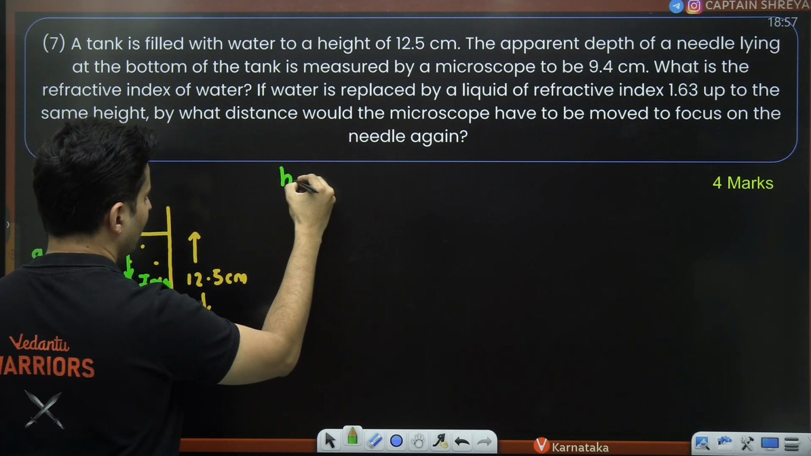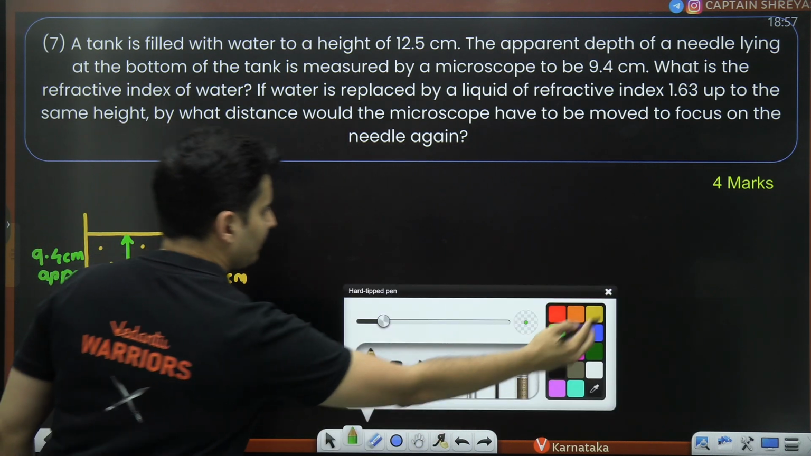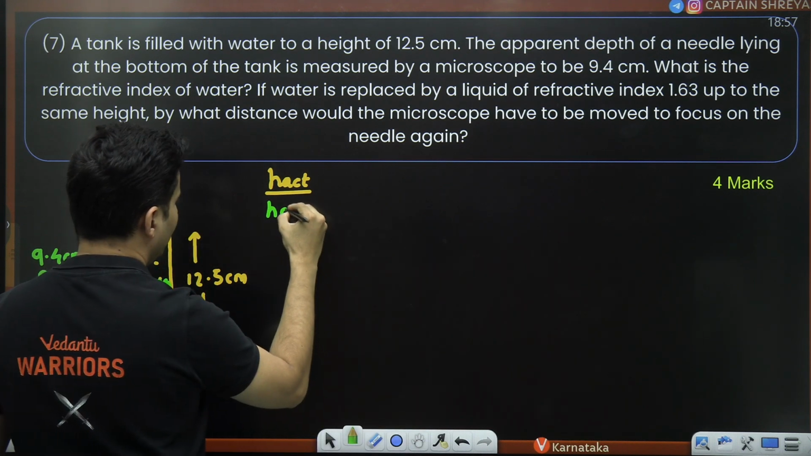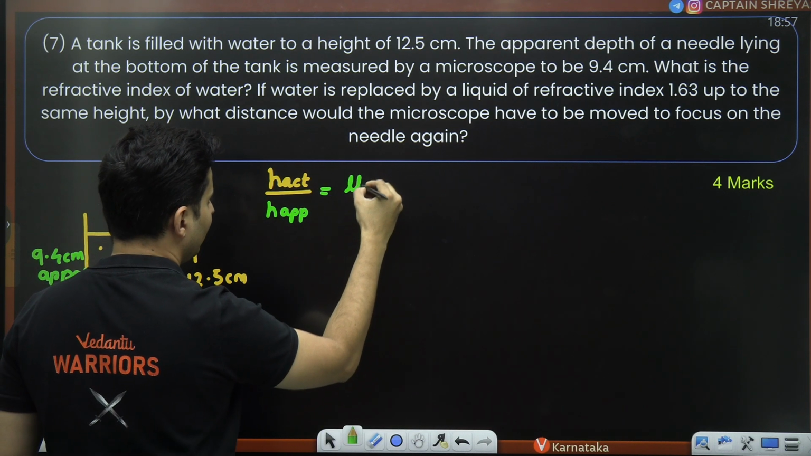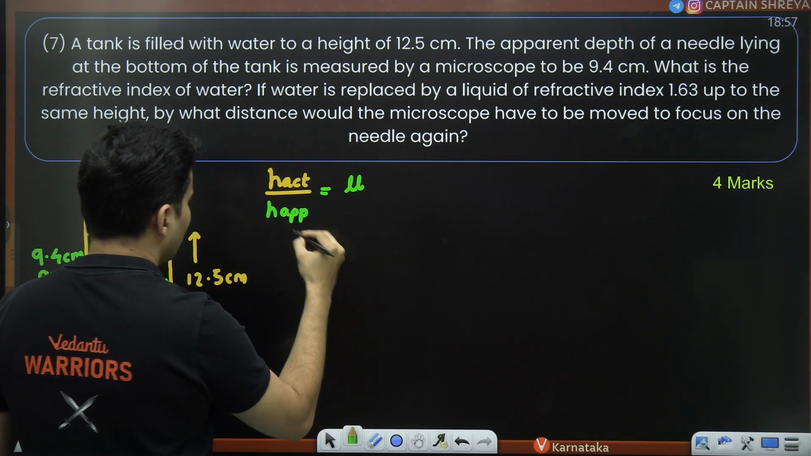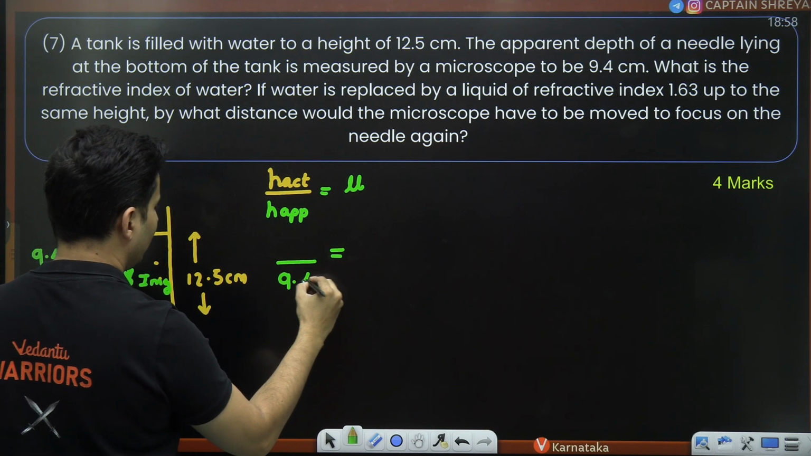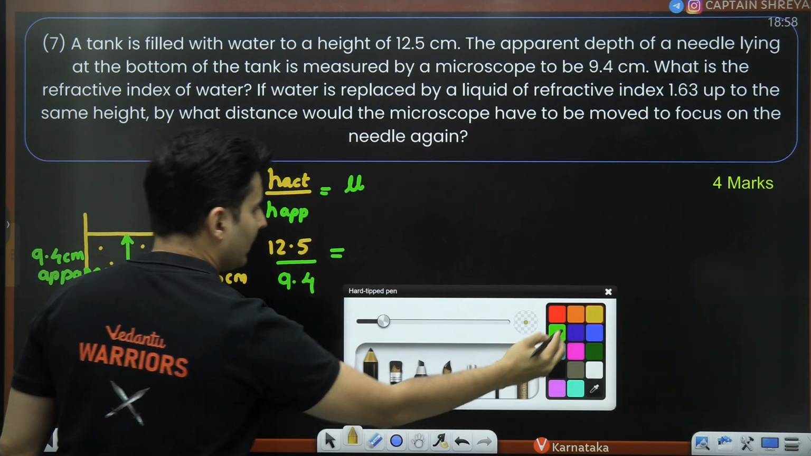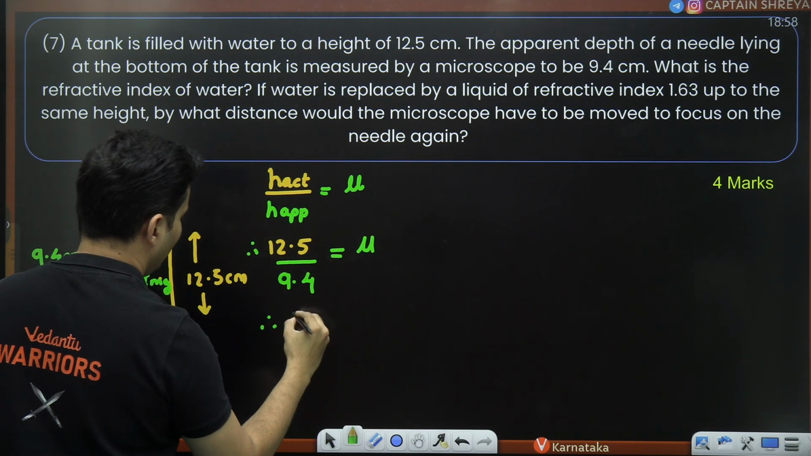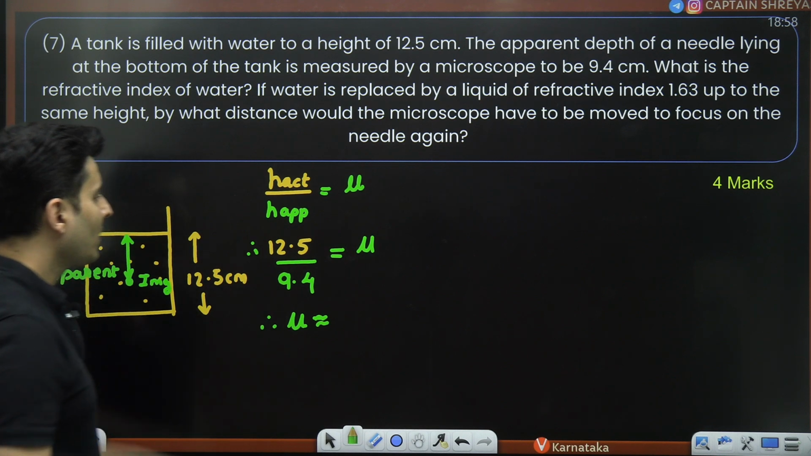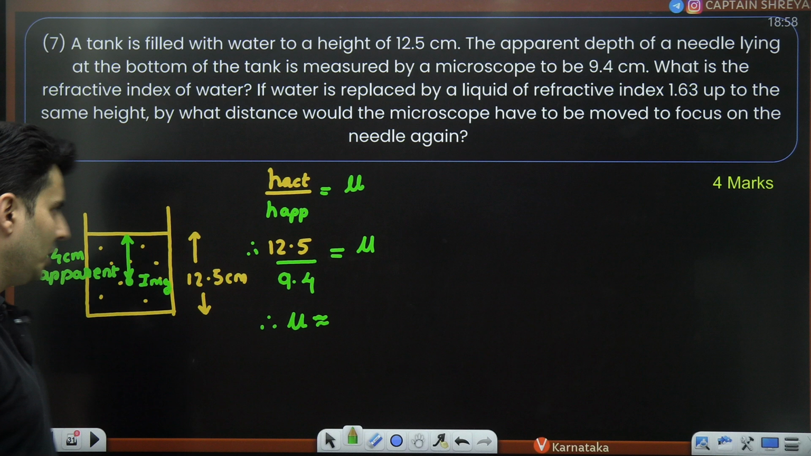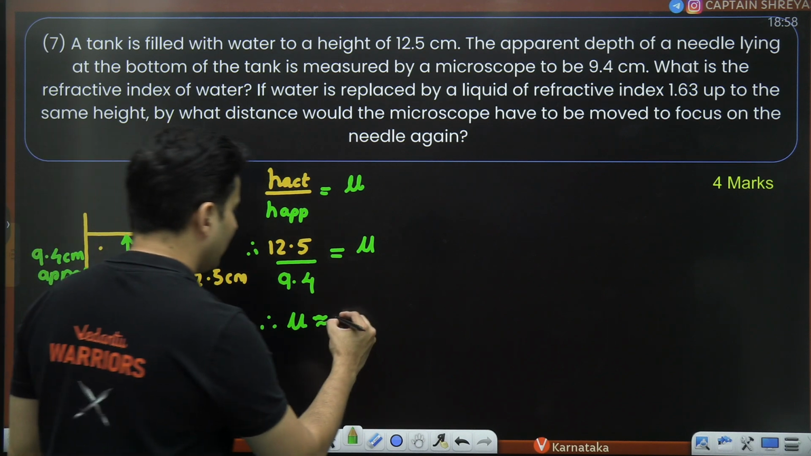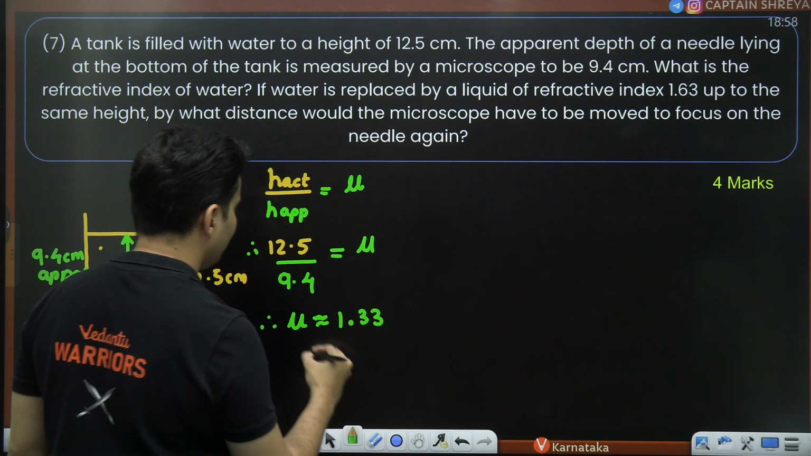And we know there is a formula which says actual depth upon apparent depth is the refractive index of the liquid. So the apparent depth is 9.4. The actual depth is 12.5. That will give me the refractive index. Therefore, the value of mu will come out to be 12.5 by 9.4. Come on, do the math and see if you are getting the answer as 1.33 approximately. You should get 1.33 as the refractive index.